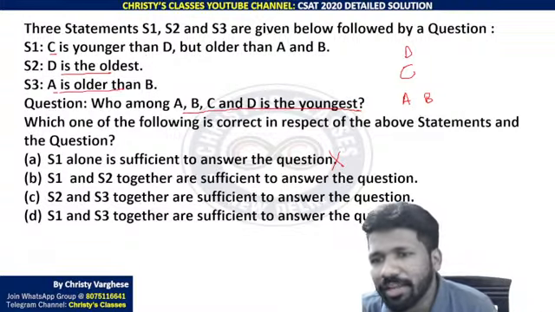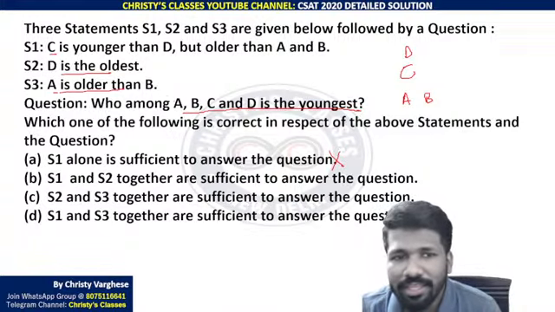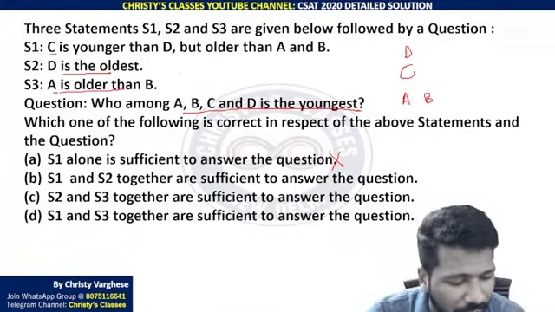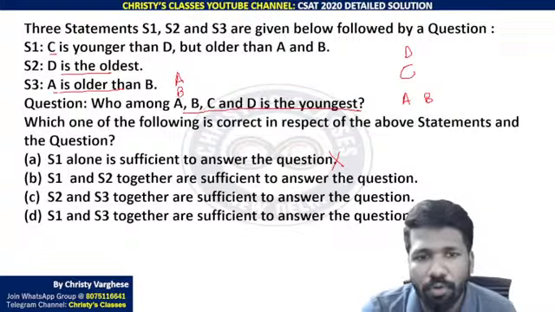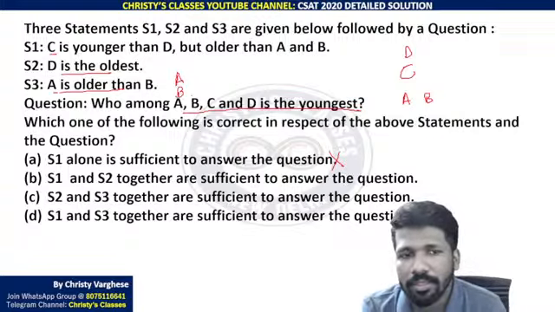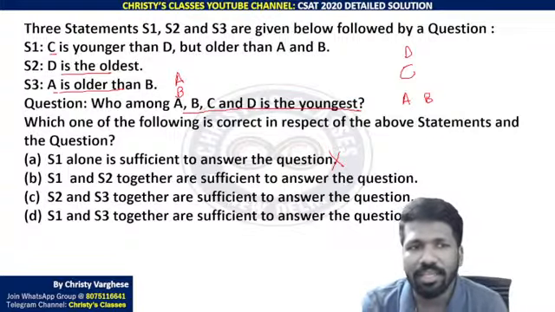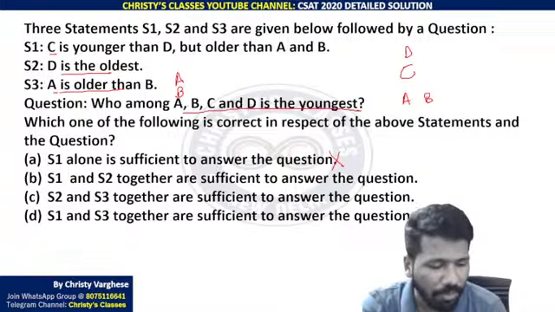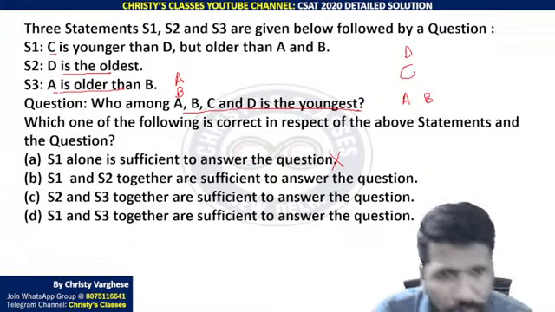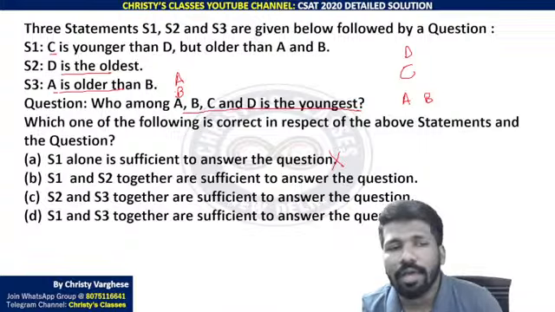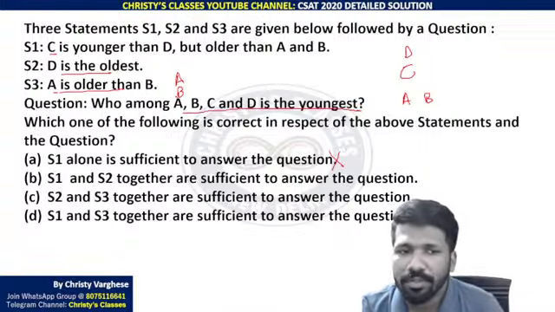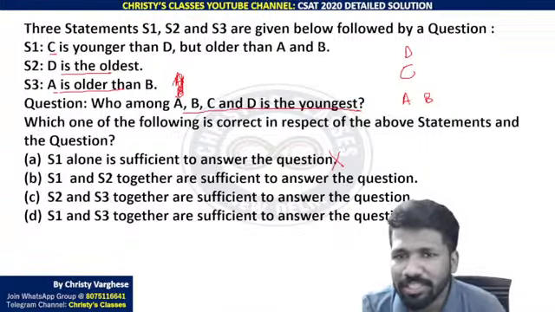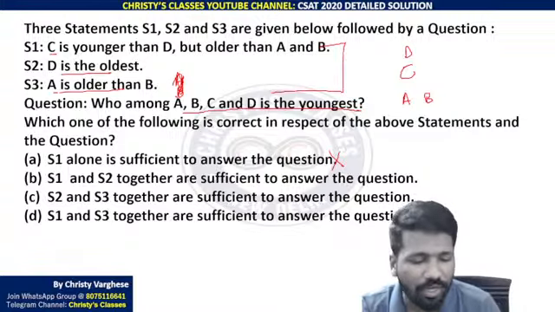A is older than B. That is the third statement. That statement alone only says A above B. That is not giving us any idea who is the youngest, because it can be below B also, below A also, above A also, other people C and D. But if you use S1 and S3 together, you can confirm.